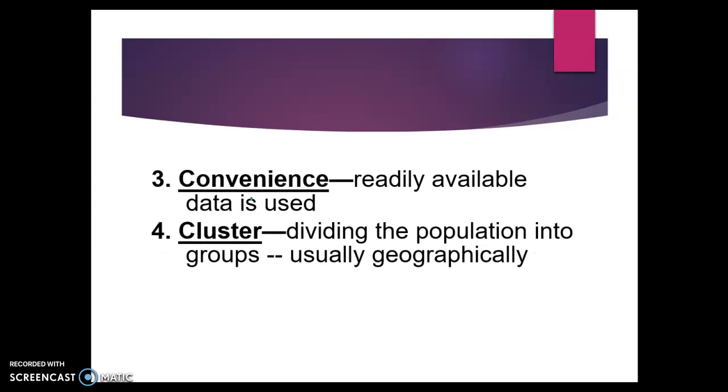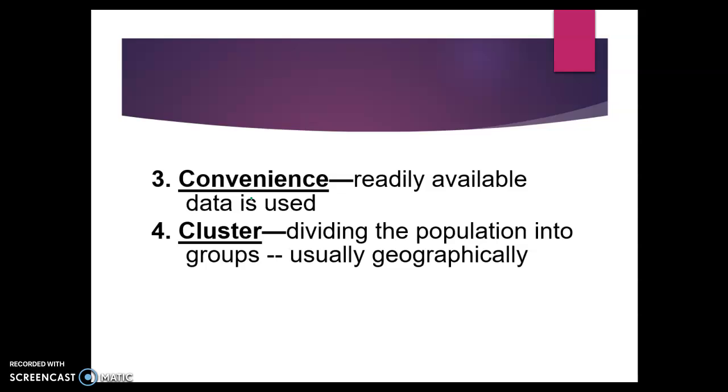The third type of sampling is called convenience sampling, and this is when readily available data is used. If you've ever been to a mall or to a theme park, a lot of times there will be people there with iPads, and they will stop you and say, "Do you mind if I ask you a few questions?" This is convenience sampling because they're only questioning the people who happen to walk by them, the people who are convenient and available.